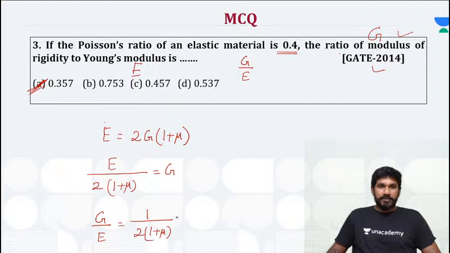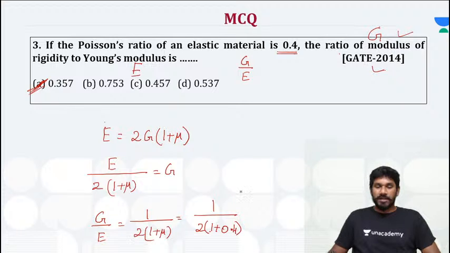Right, where 1 divided by 2(1 plus mu), the mu value is 0.4, so 1 plus 0.4. You can even write it as 1 divided by 1.4 into 2, that is 2.8.